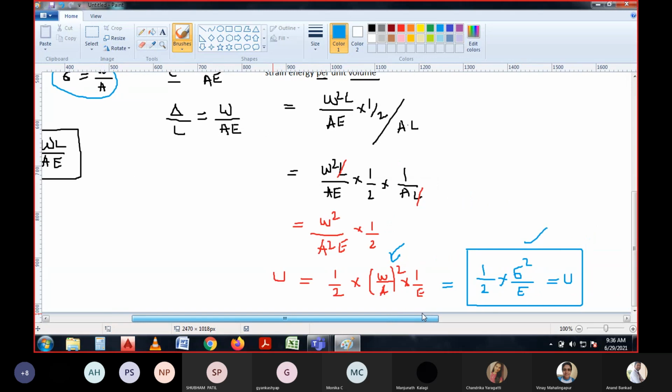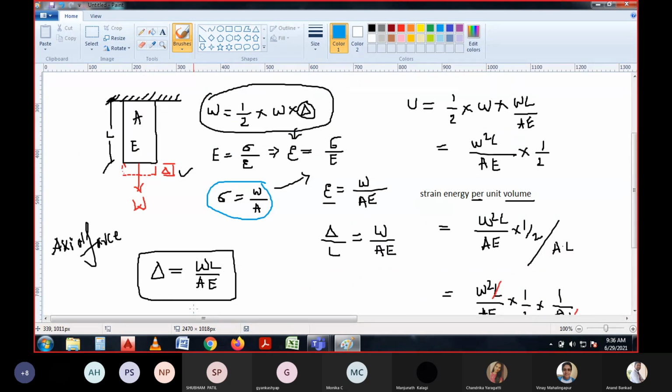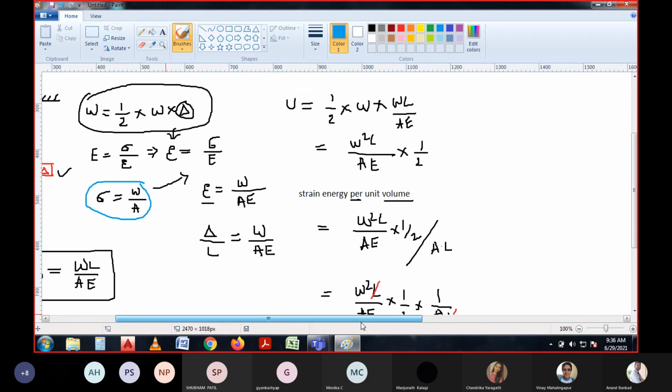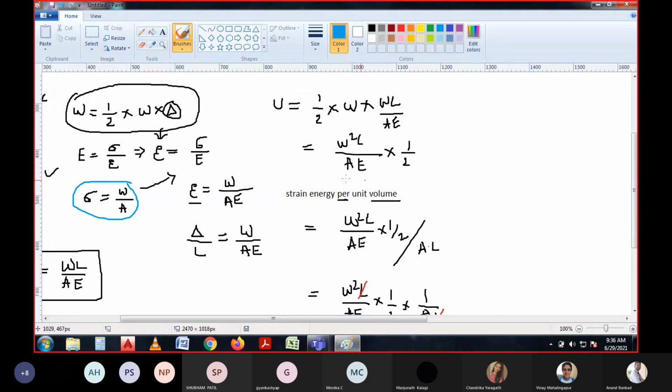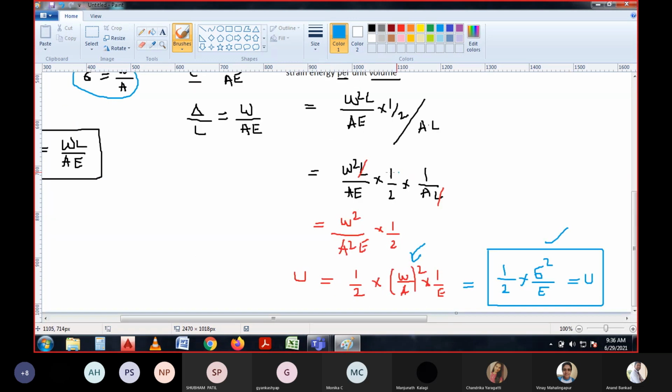However, I will share the notes once I prepare them, and you have to go through them. It is just the simple things we know, what is stress, what is strain. By referring to stress and strain, we substitute each of them in the equations and obtain the total strain energy per unit volume, that too for axial load.